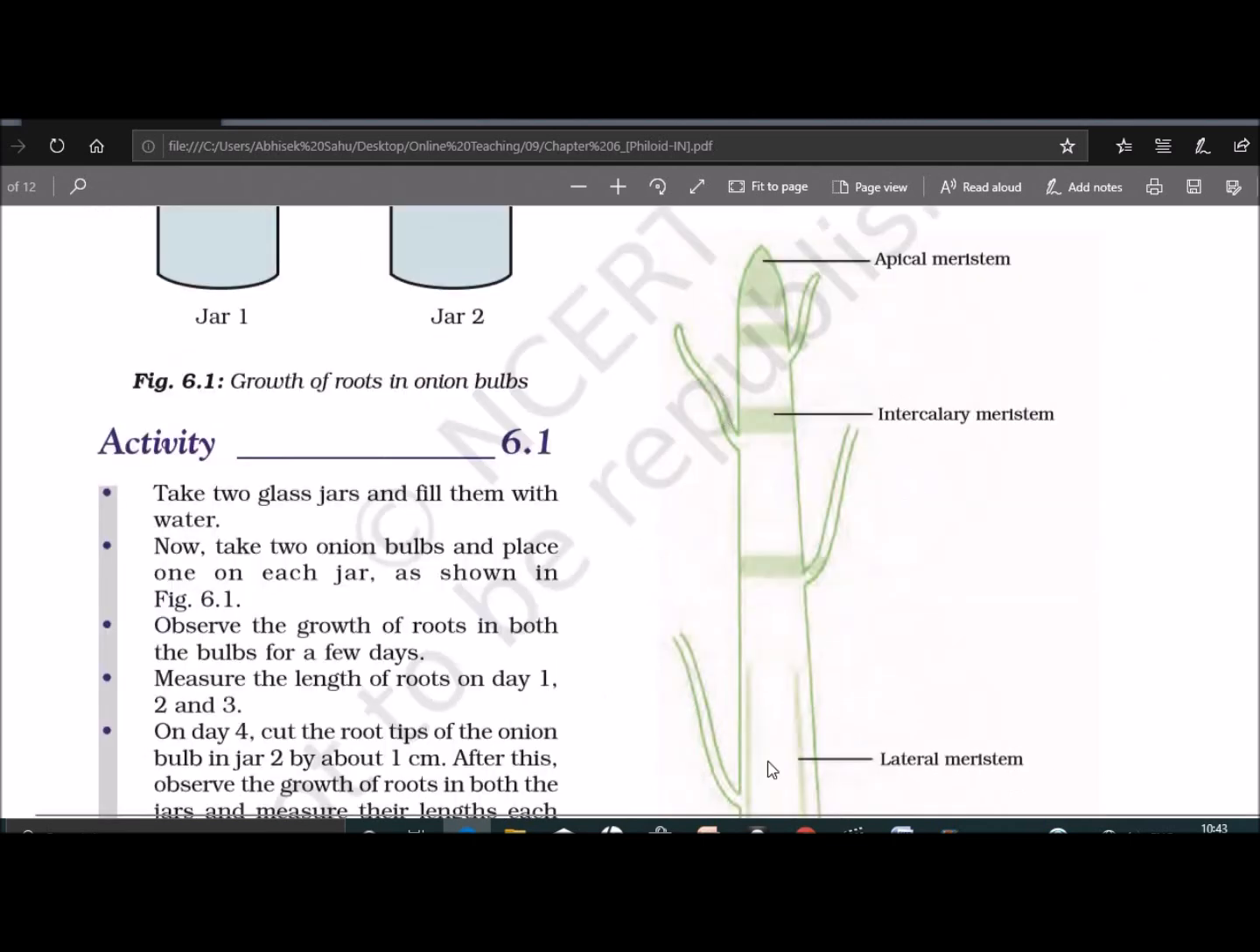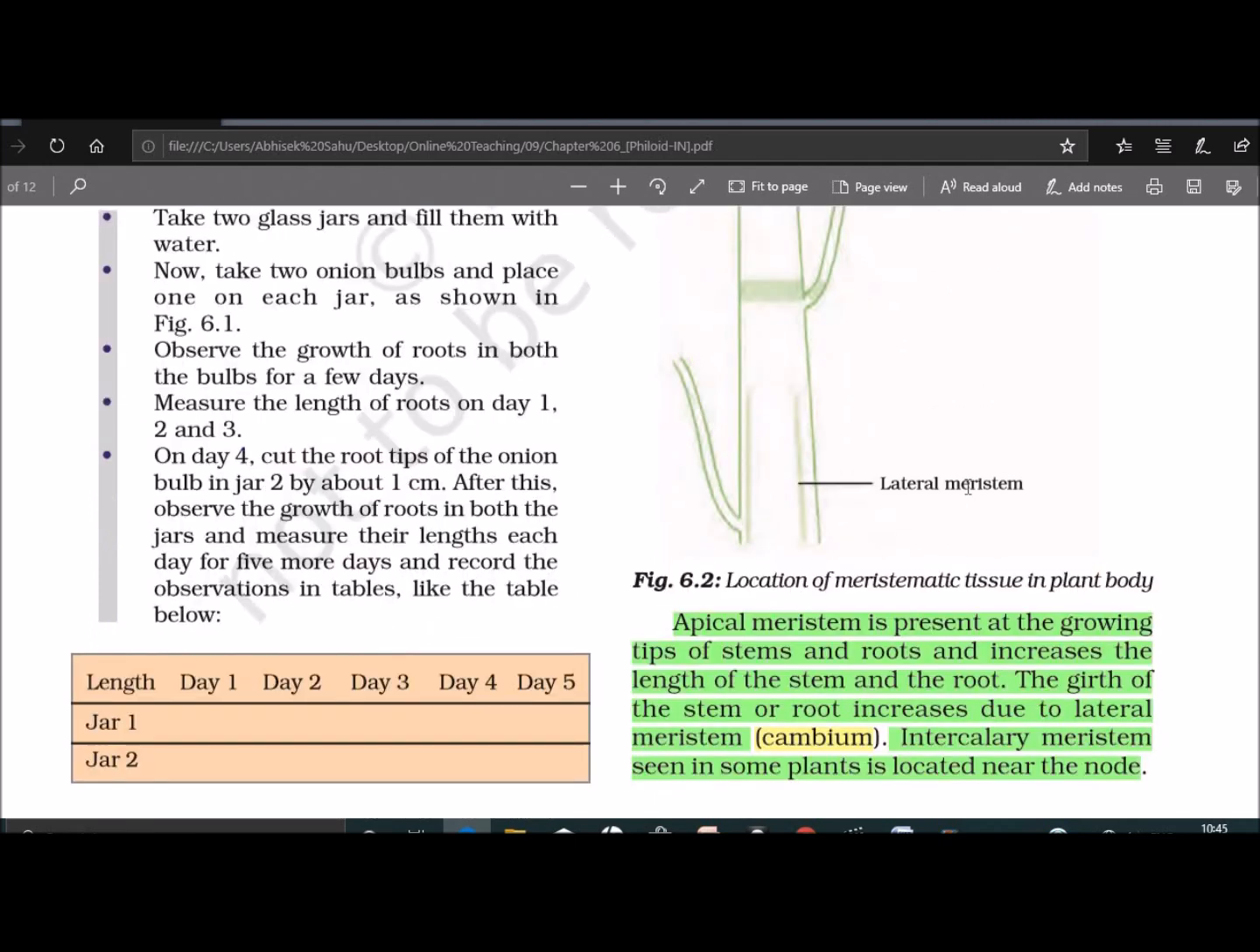This is the location of meristematic tissue in a plant body. First one is the apical meristem. It is present at the tip of the root, stem, leaves, etc. and its function is to increase the height of the plant. Second is the intercalary meristem. It is located at the base of the leaves or internodes and its function is to increase the length of the internodes. The third one is the lateral meristem.